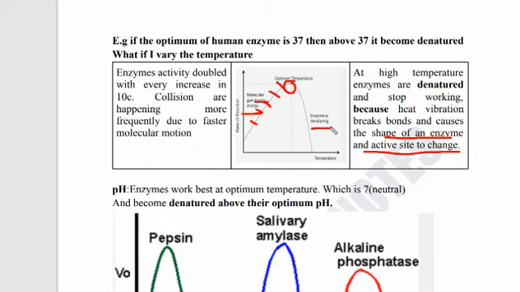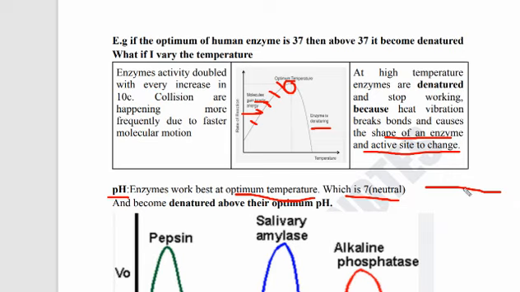The active site will change its shape, and the substrate will not fit into the active site of the enzyme. The same phenomenon applies to pH: the enzyme works best at its optimum pH, and the optimum pH for enzyme activity is basically 7, which is neutral. As we already know, below 7 it is acidic, above 7 it is basic, and at 7 it is neutral.